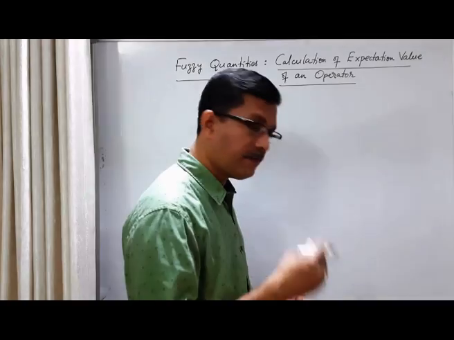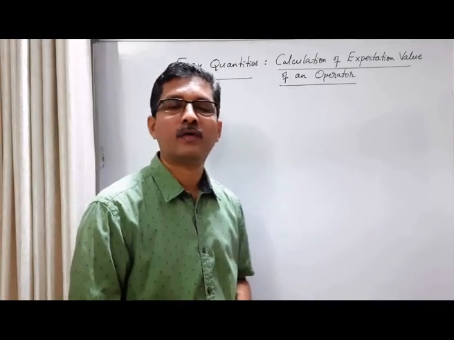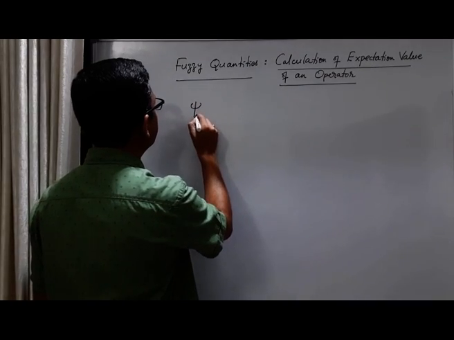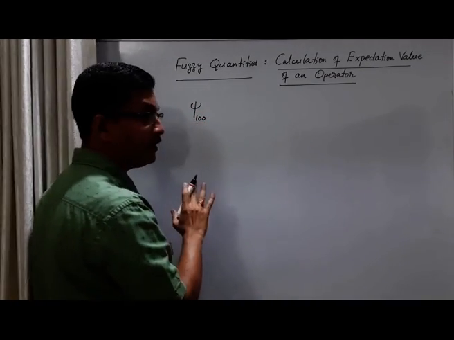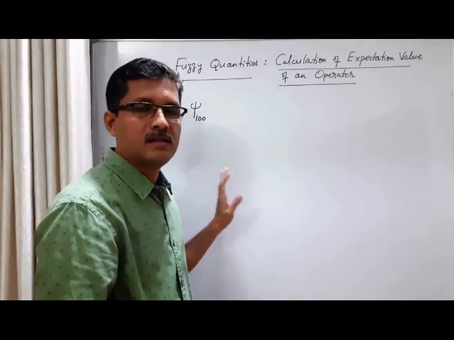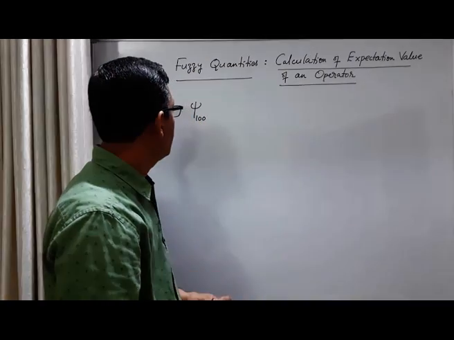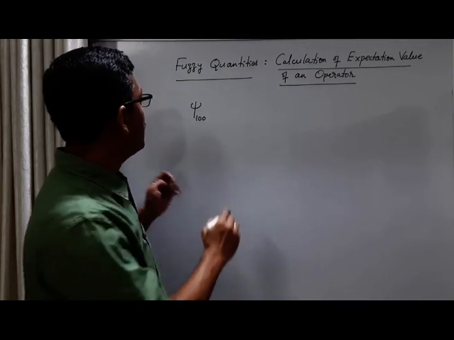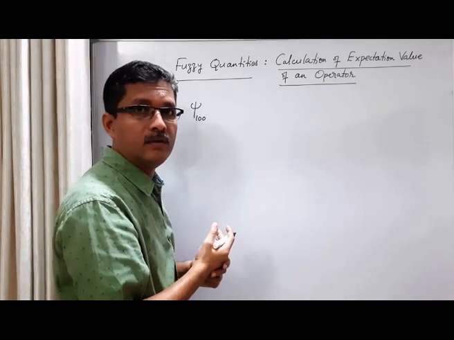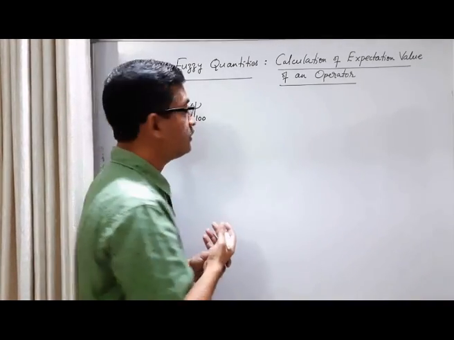Now, when we go back to the example of a hydrogen atom in the ground state of energy, this is the wave function of the hydrogen atom in the ground state of energy. Now, we are measuring the position of the electron, right?